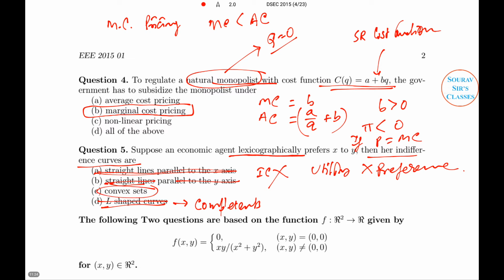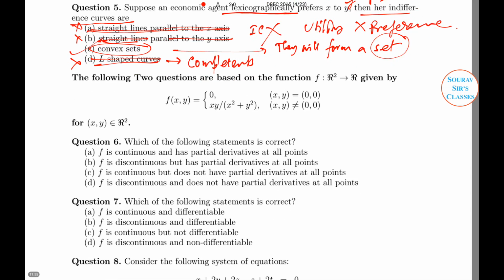So the only form is a complex set they will form. They will not form a curve, they will form a set, not a curve. So if you see any curvical thing for any lexicographical ordering in any competition examination, all your answer is okay. Here we go, my answer is simply convex set. That's it. Now we are proceeding to our very next question.